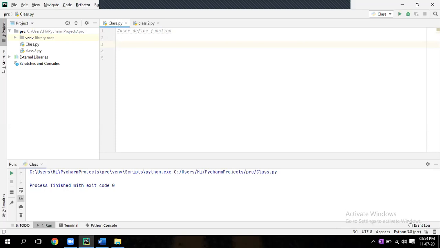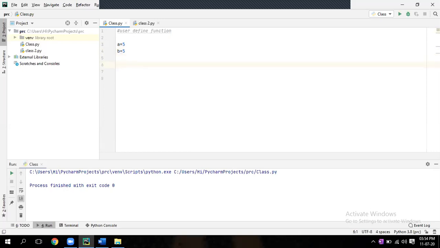Sir, those functions are actually created by Python. Now we can create some functions also. How to create that? Let's say, just add two numbers. Write a program to add two numbers. A equal to 5, B equal to 3. Add two numbers. How to do?